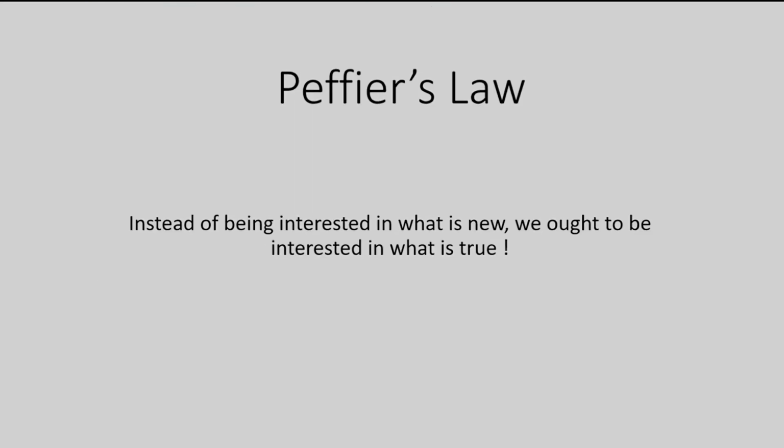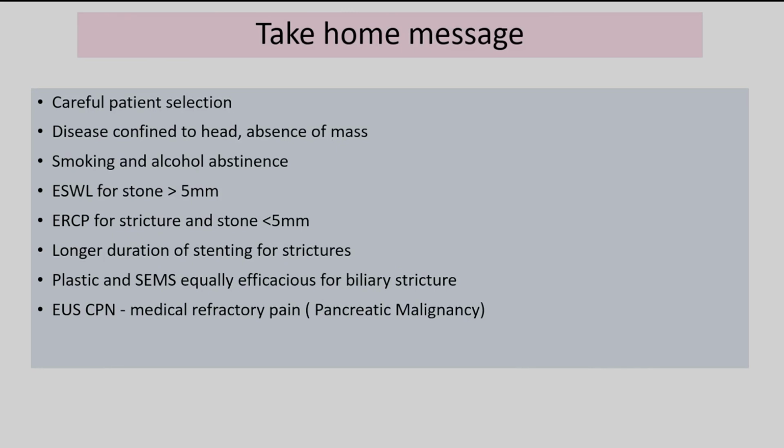So to summarize, it is important, instead of being interested in what is new, because people talk about EUS-guided celiac plexus block in chronic pancreatitis, I think that's not important. We ought to be interested in what is true, what is good for the patient, what is right for the patient, how these patients should be taken care of. I think that is important. So for the management, careful selection of the patient is very important.